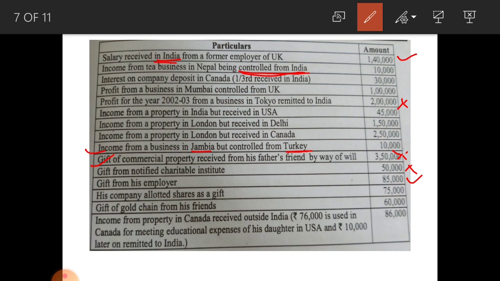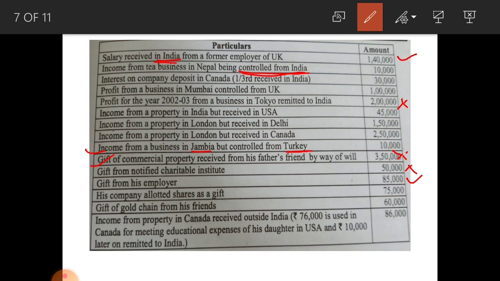And next one, his company allotted shares as a gift. Here share is in kind but it is excluded from exemption, that means 75,000 rupees is taxable. Next one, gift of gold chain from his friend. Gift as jewelry is taxable, so 60,000 is taxable in the hands of all three categories: ordinary resident, not ordinary resident and non-resident, they have to pay tax.